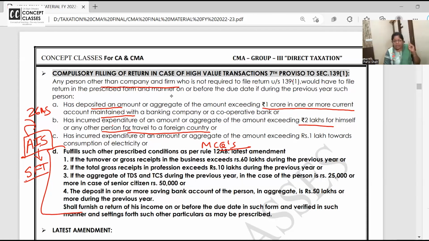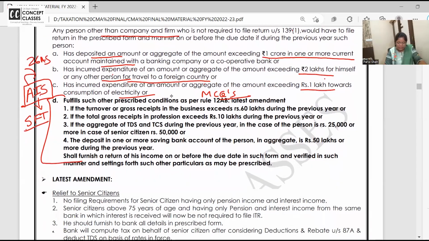So once again, what are the cases wherein irrespective of your income, you have to file the return? If you have deposited in one or more current account 1 crore or more cash, 2 lakh or more you have spent in foreign country, and your electricity bill is 1 lakh or more. If you're using too many ACs, per month bill is 10,000, it will cross 1.2 lakh yearly and you have to file the return. More conditions have been added in Rule 12AB from this financial year.